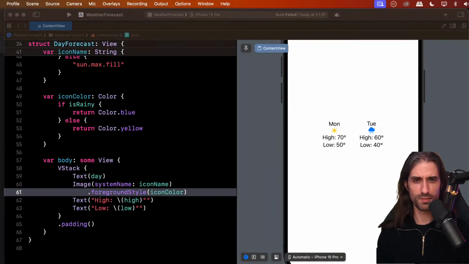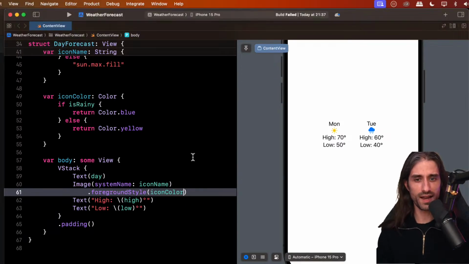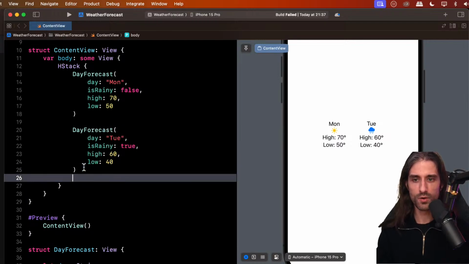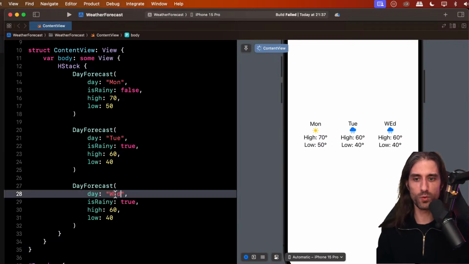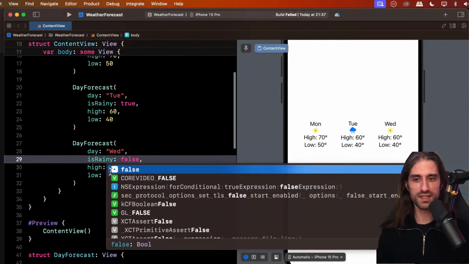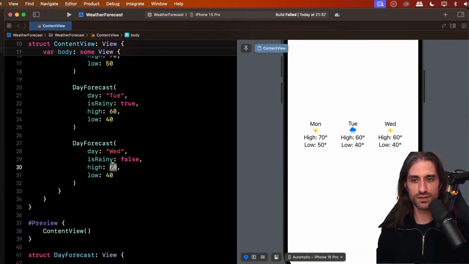Sorry, once again, I didn't mean to do that. That's pretty good, to be honest. And so now if we want to add a new day forecast, we can do it super easily. So let's add Wednesday. Wednesday, we are back to being not rainy again. And let's change the temperature a bit.